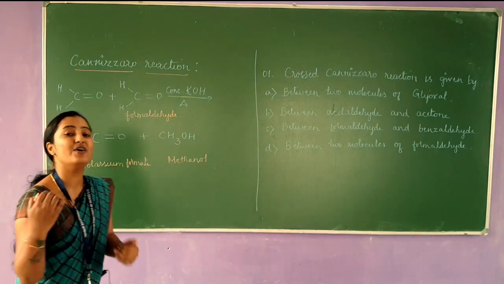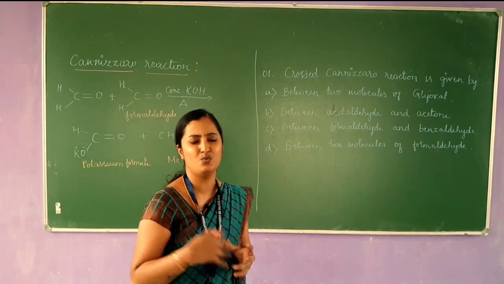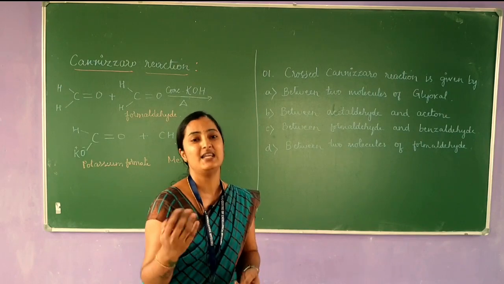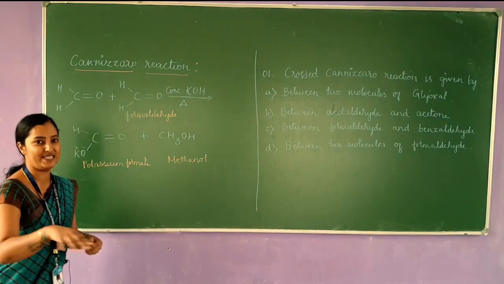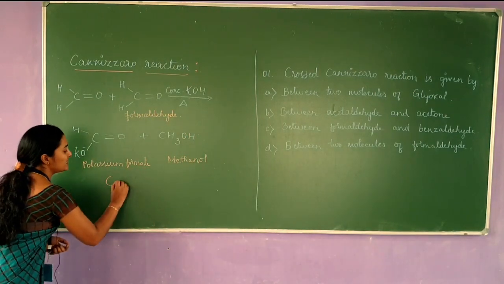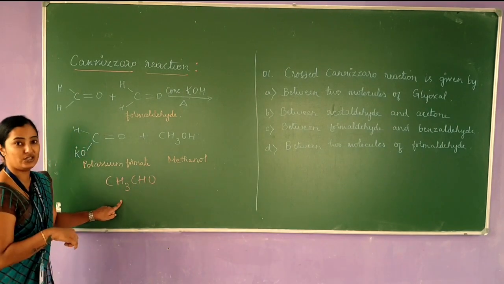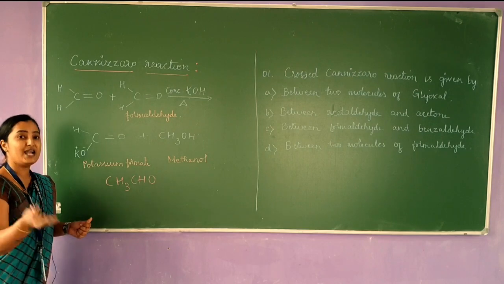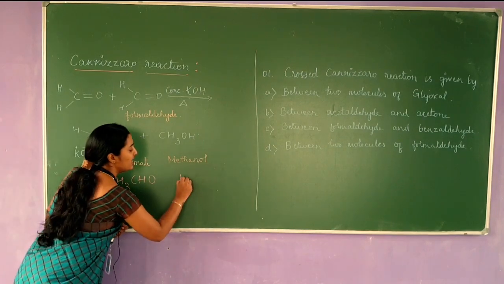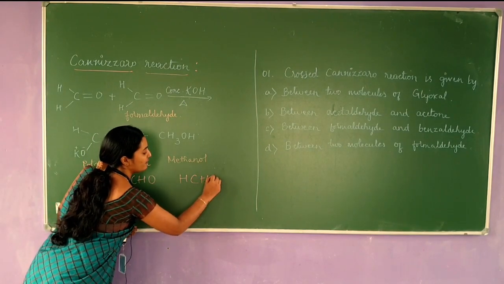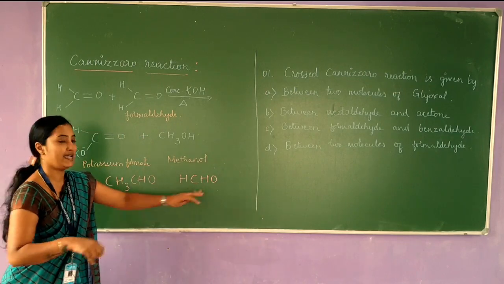Now a question might be striking your mind: what is an alpha hydrogen atom? Let me explain by taking two examples. One is acetaldehyde, having the formula CH3CHO, and let me consider one more example, formaldehyde, having the formula HCHO.